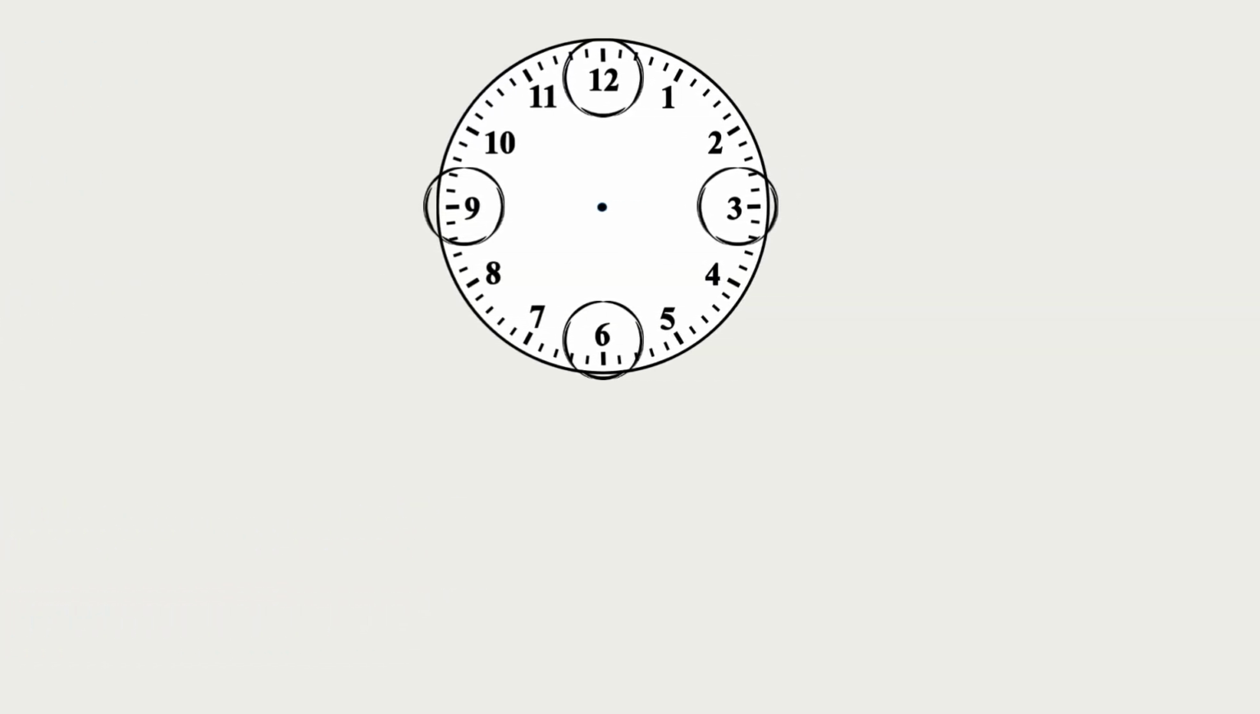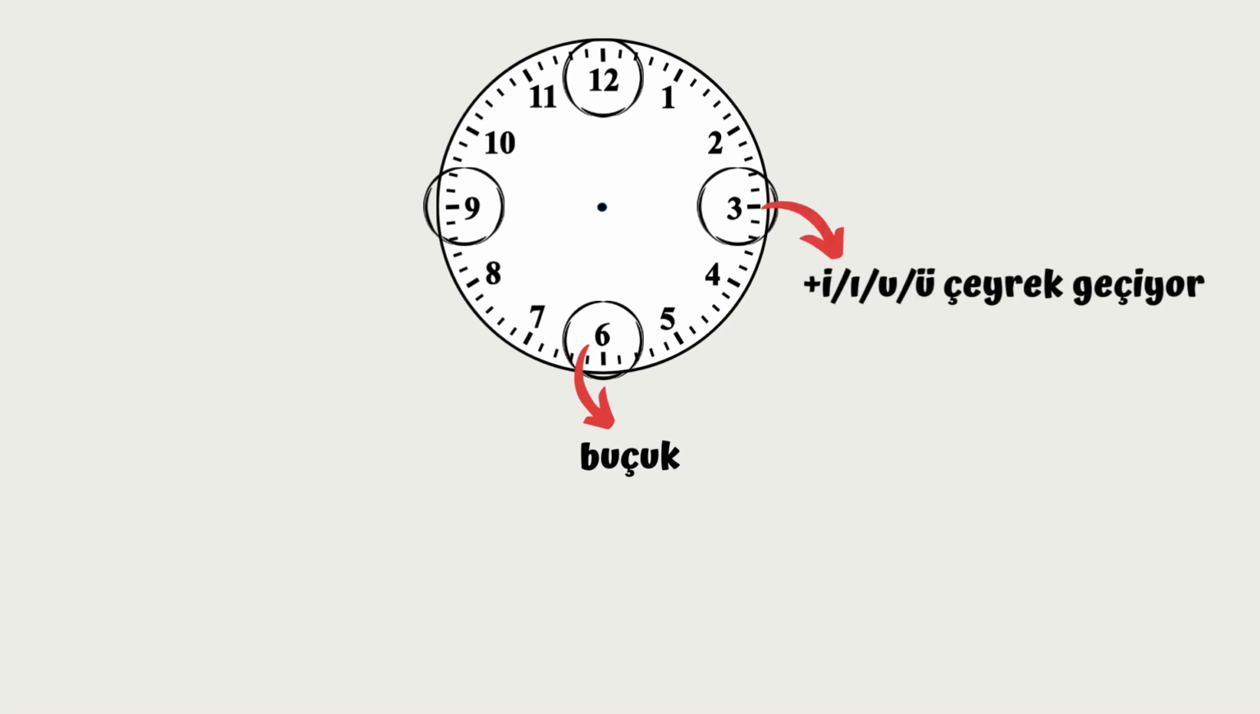Okay, so this is what we do, right? For half past, we have buçuk. For quarter past, I, U or Ü and then çeyrek geçiyor. And for a quarter to, we have E or A and then çeyrek var. Okay, let's take a look at these